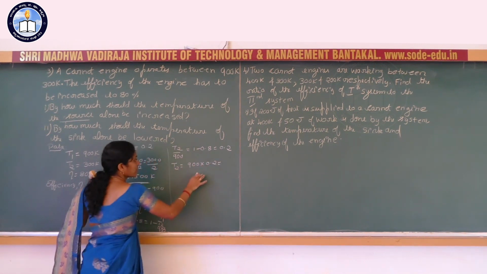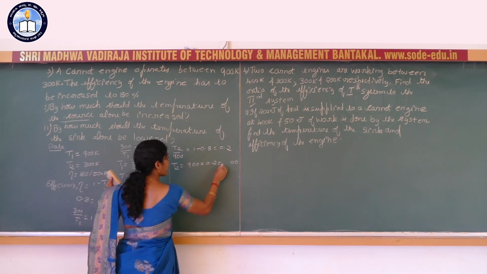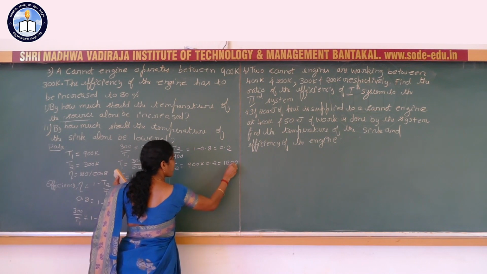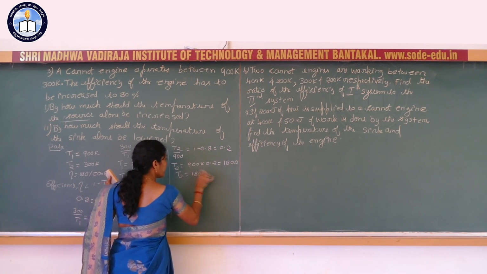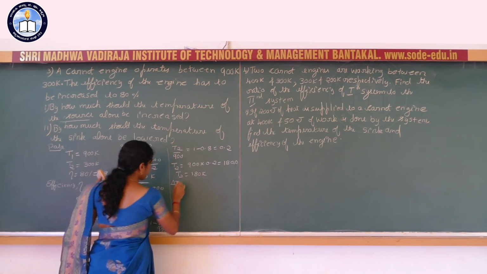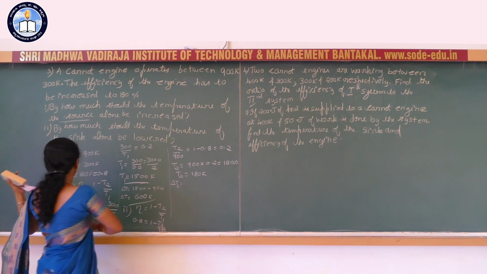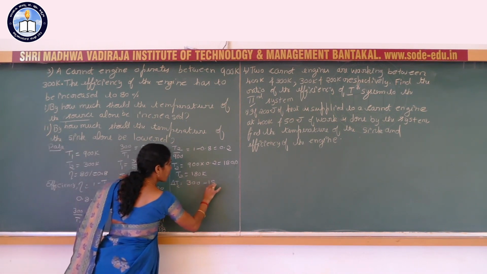How much? See here 200. 20, again 0, 2 and 18. 80 means 1 point. So here T2 is equal to 180 Kelvin. So temperature difference, here the temperature of the sink is 300 minus 180.